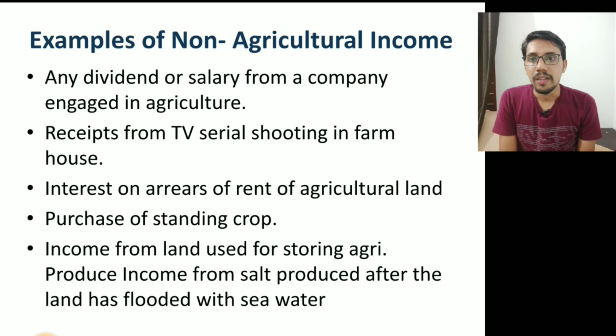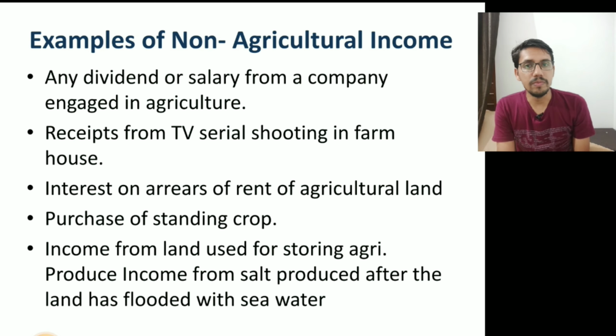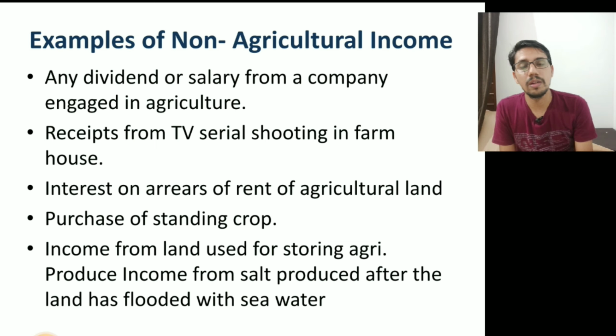Then, purchase of standing crops. If any person is purchasing standing crops, it shall not be treated as agricultural income. Now, income from land used for storing agricultural produce. If any person is using his land for storing agricultural produce, it shall not be treated as agricultural income. Income from salt produced after the land has been flooded with seawater, that is, income from making salt, is not treated as agricultural income.